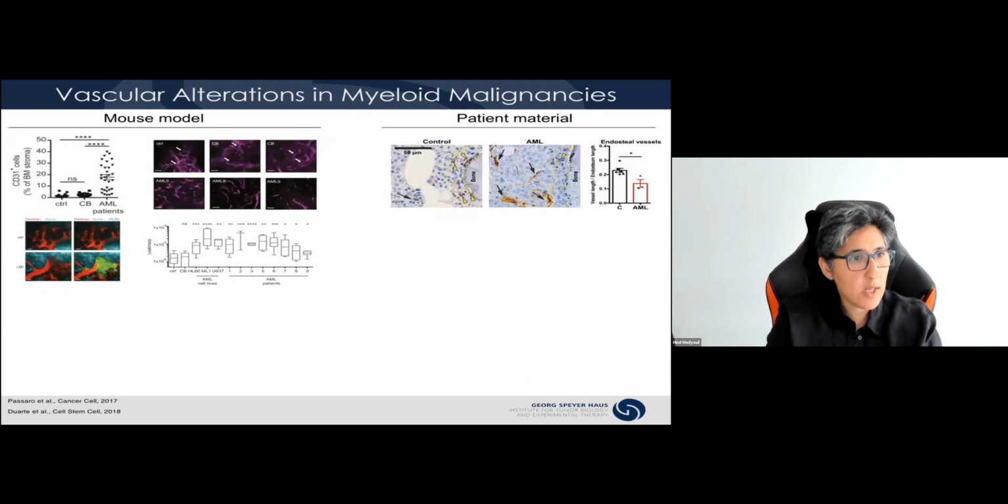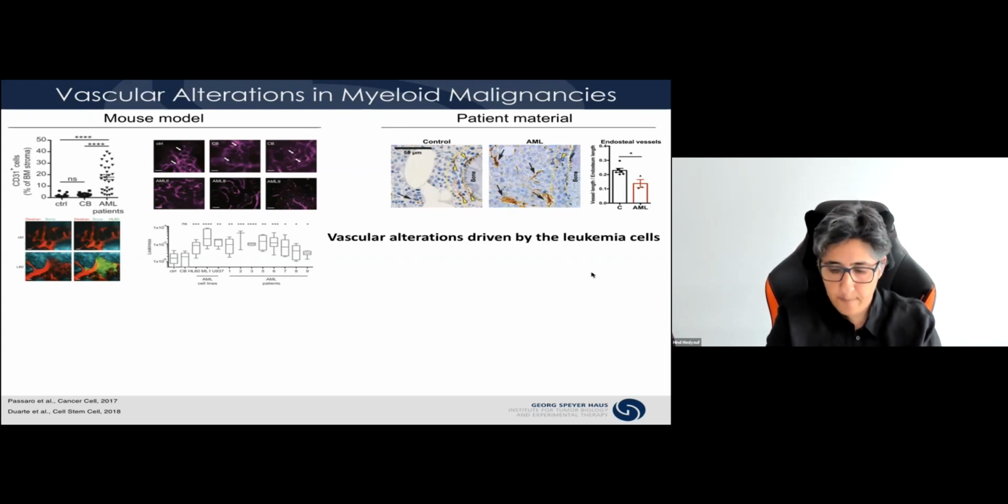Now, another question that we have addressed with this model is the question of vascular alterations in myeloid malignancies. These have been widely reported, including in MDS, and more experimentally studied in the context of AML using mouse models. It is generally believed that these vascular alterations are driven by the leukemia cells. However, we were wondering whether some of those alterations might be due to an indirect effect coming from the mesenchymal niche component, which is altered in those patients.